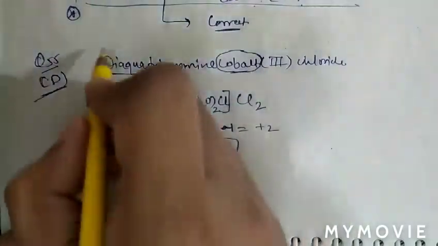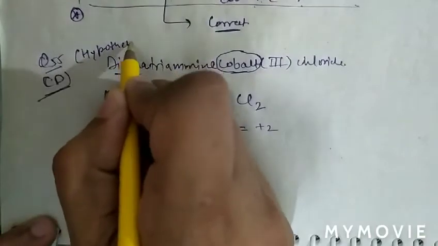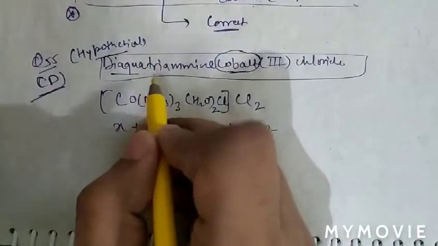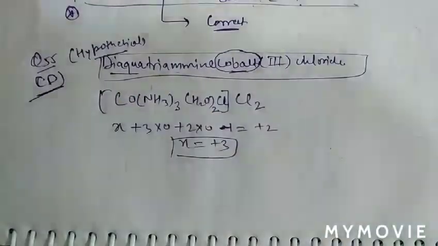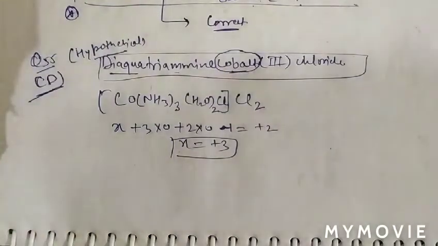See, for this question the name given there is hypothetical. This nomenclature is wrong, because ligands are arranged in alphabetical order, and according to this, ammine will come first. So as per the given question and as per the options, we have selected option D here. See question number 56.